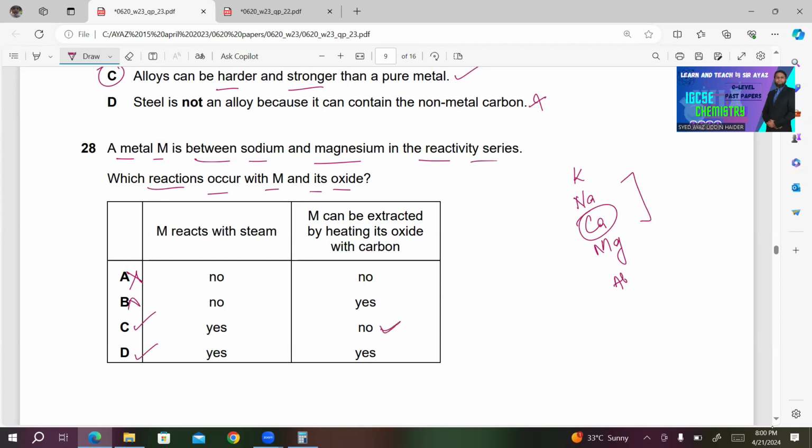The reason is that it's among the highly reactive metals, so it can be extracted through electrolysis of molten salt or oxide even. So this is the correct one. This looks correct. So D is incorrect.